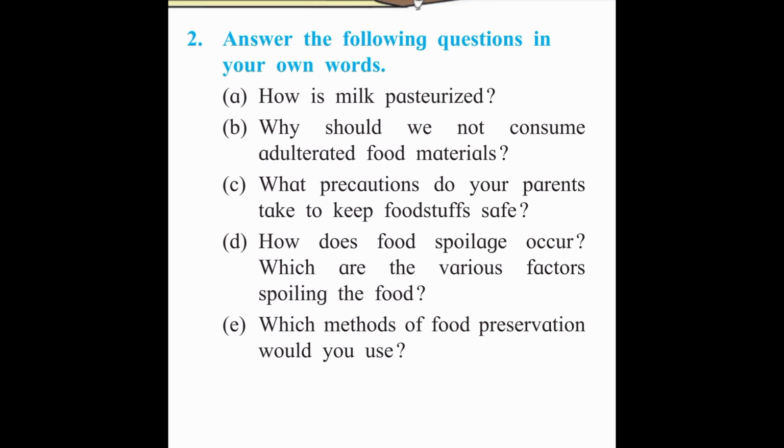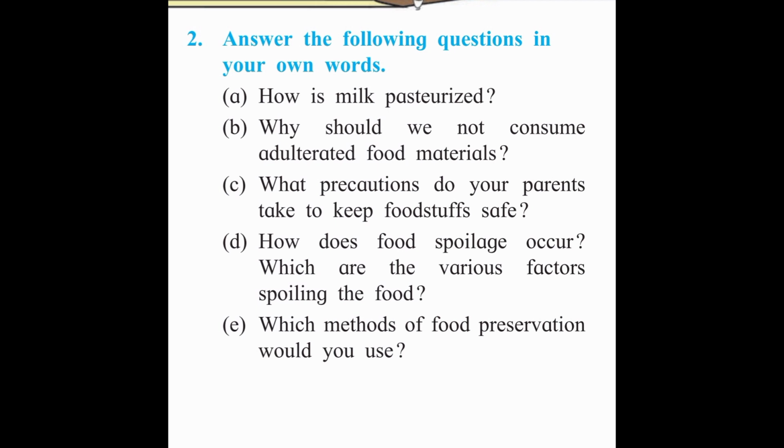And fourth, how does food spoilage occur? Which are the various factors spoiling the food? So what is food spoilage? Food spoilage is any undesirable change in the food that is harmful to animals and humans. Now which are the various factors? First is the growth of microorganisms.